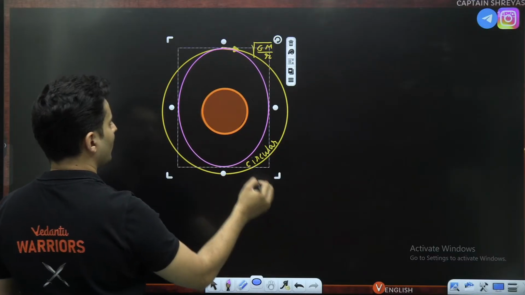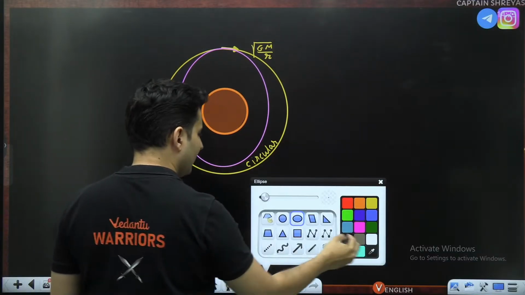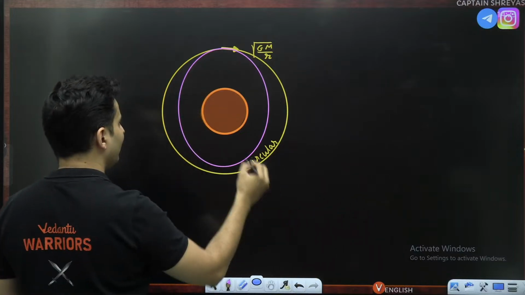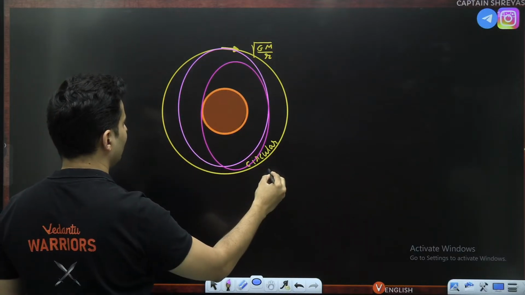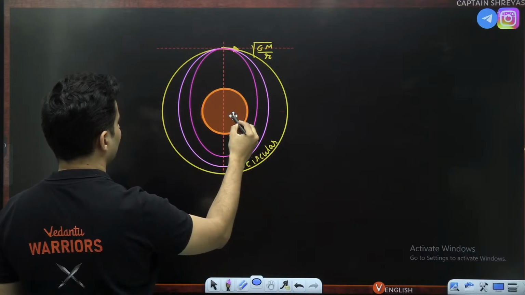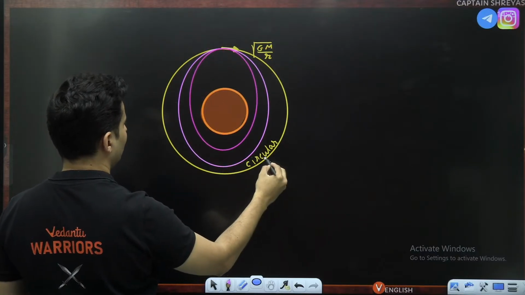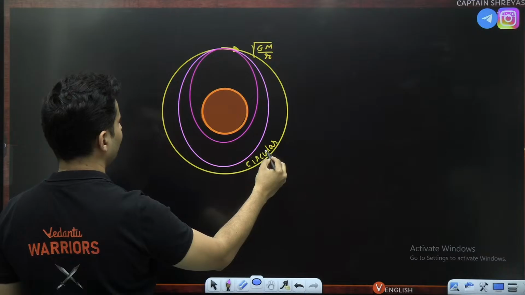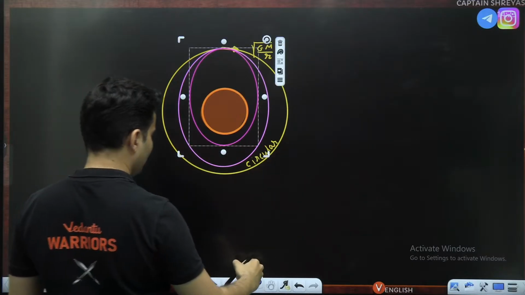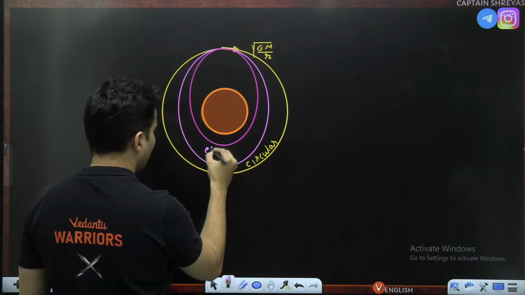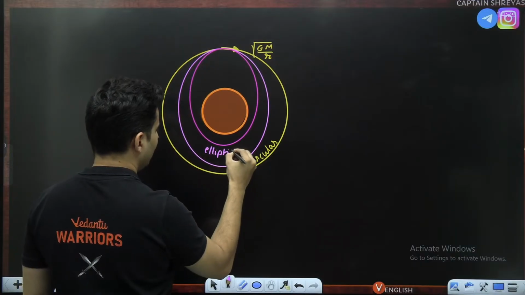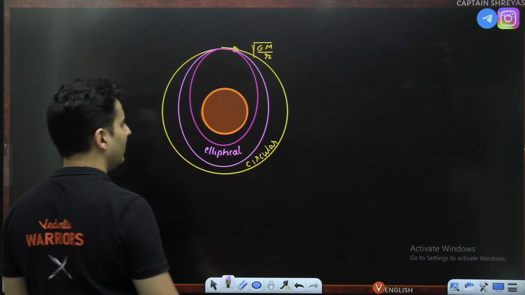If you reduce the speed even further, you will see it will go in an even smaller ellipse, maybe like this. So basically it goes in an elliptical orbit, and the ellipse becomes smaller and smaller.